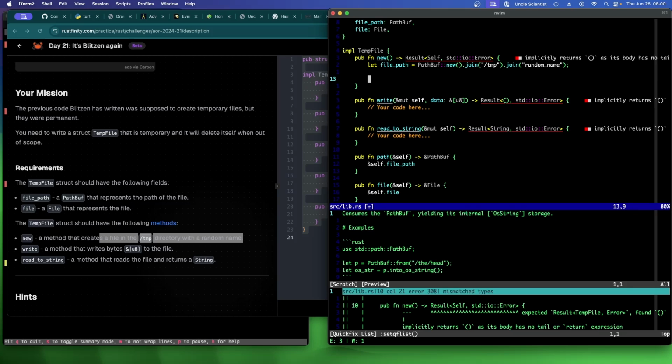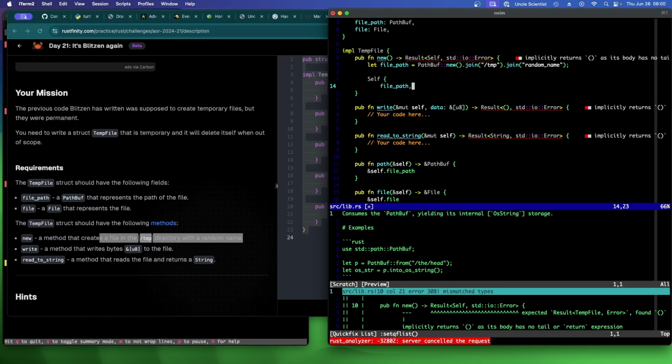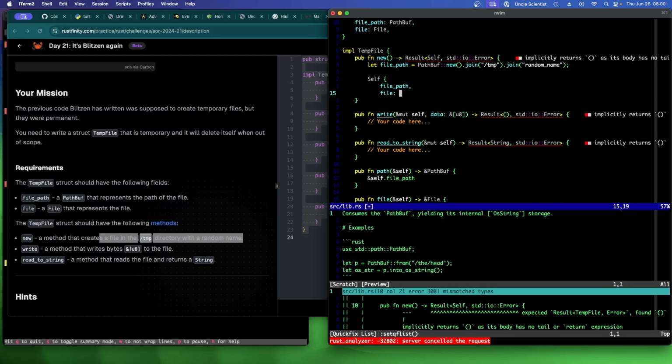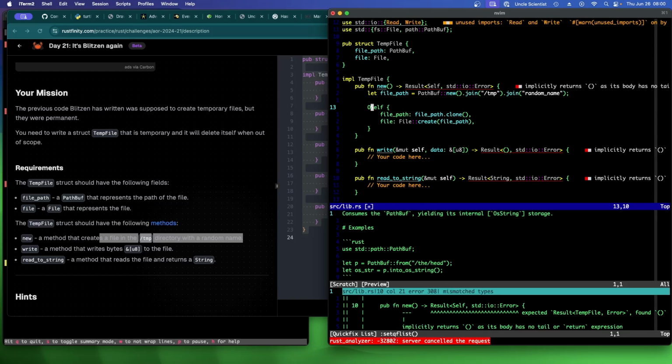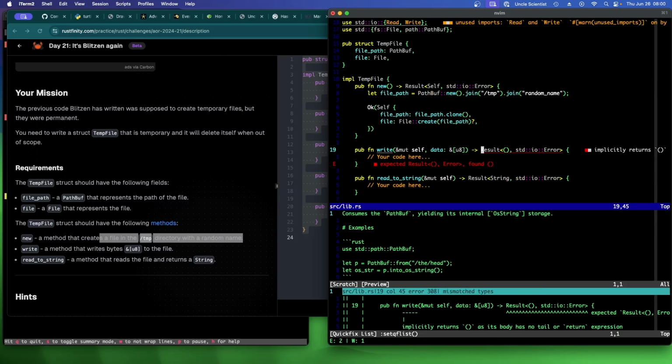And then this will be self, file path, comma, File::create, file path. Oh, I have to do file path clone. Like this. And this will be okay. And this will be a question mark. All right, that works. Now we need to write data.